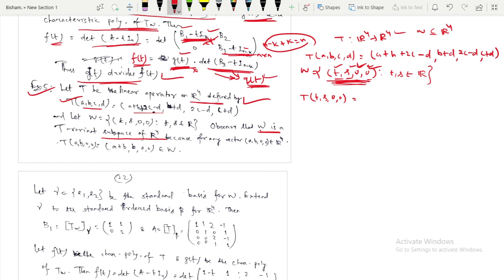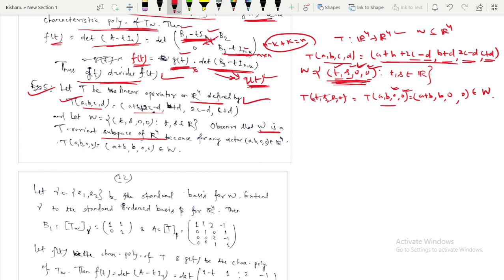Only b is there in the second coordinate because d is 0. For the third, 2c minus d, both c and d are 0, so it is 0. Again, for c plus d, c and d are 0, so this is 0. So this belongs to W, because its third and fourth coordinates are 0. So we can say that this W is T-invariant. You can verify it.